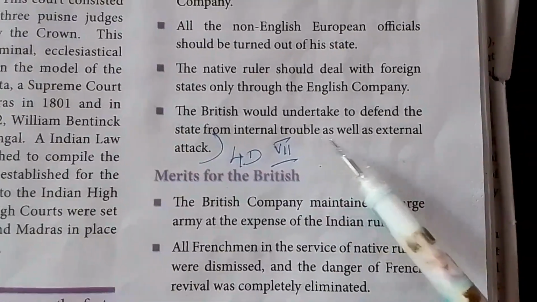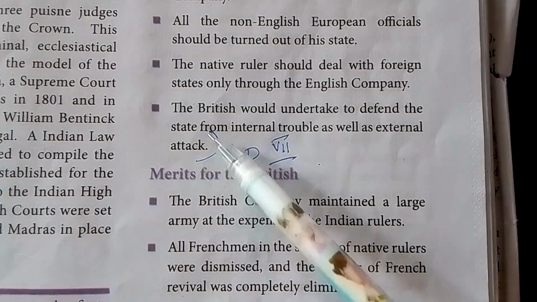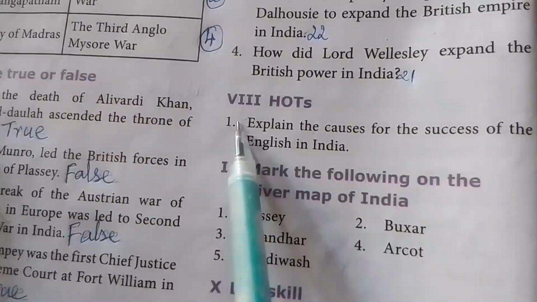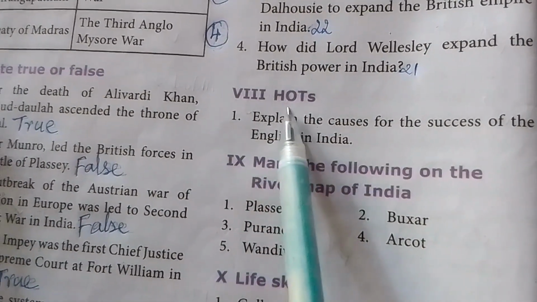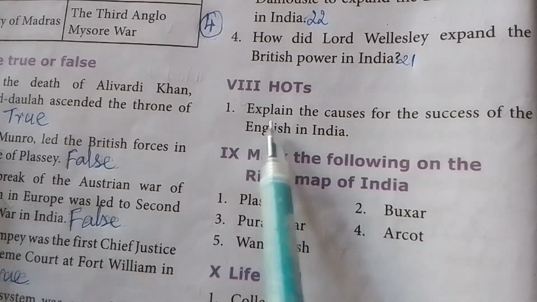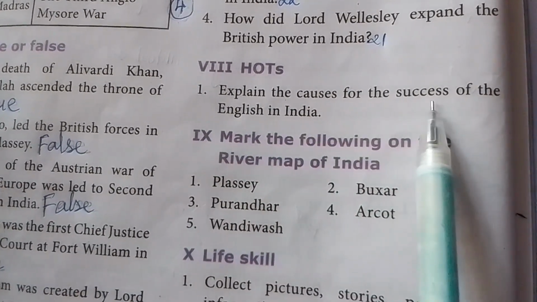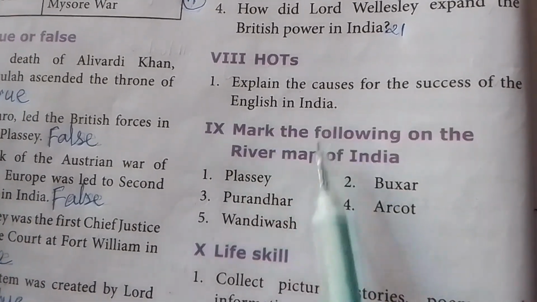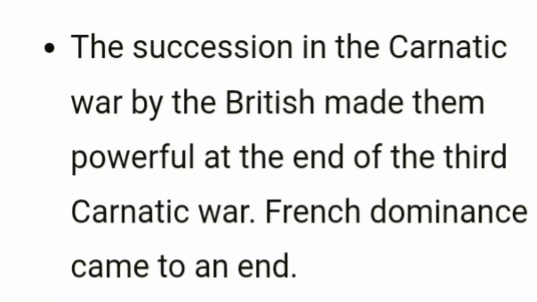Up to this, the fourth question. Next one, the eighth Roman letter, HOTS. First, explain the causes for the success of the English in India. Answer. The success in the Carnatic Wars by the British made them powerful. At the end of the Third Carnatic War, the French dominance came to an end.